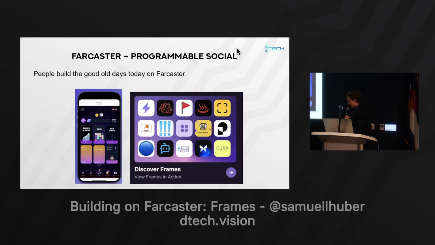So that's a quick why you would want to go with podcasters. That's a quick why it matters to you, because either you want to get the users, or you want to build something social, or you just generally care about making on-chain easier. Then Farcaster is really cool to build with.